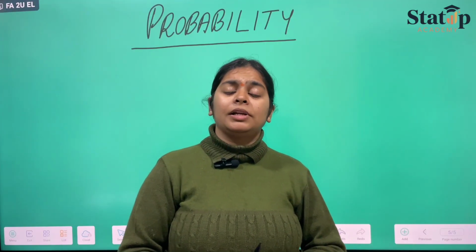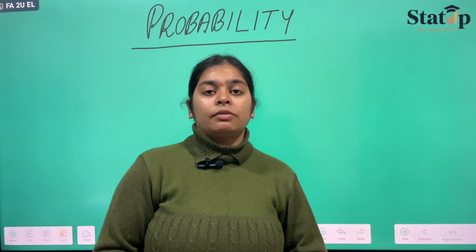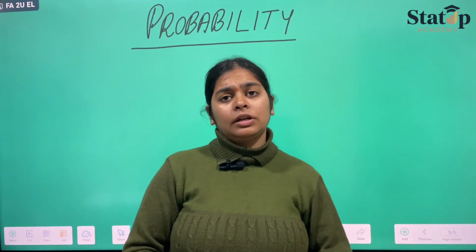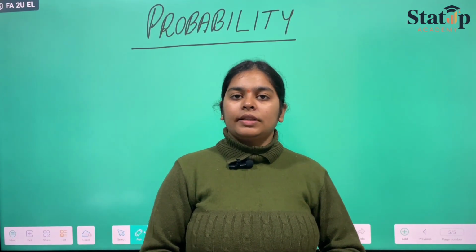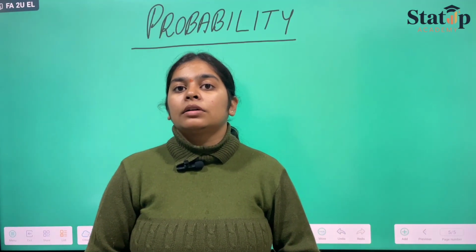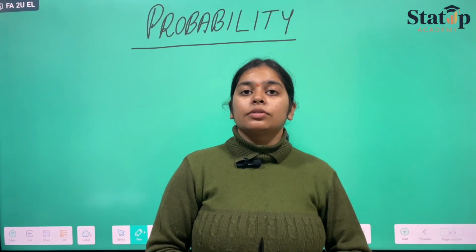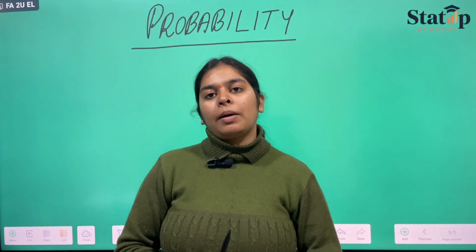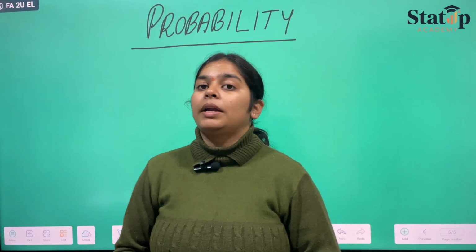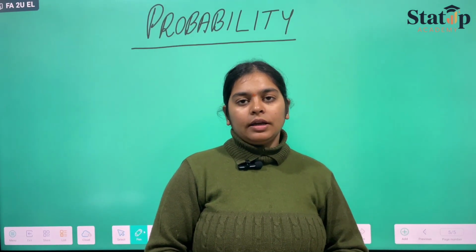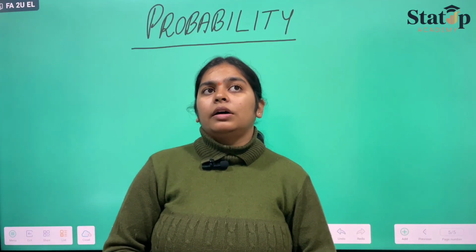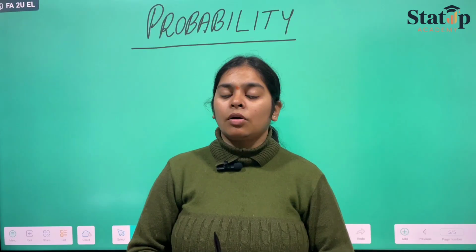Next example is that when we sit with our family or our colleagues, or with classmates as well, then we say that today it might rain, or it might be a sunny day today. So that is also probability only, that we are estimating that it might rain. It might not rain that day, but there is a possibility that it might rain.